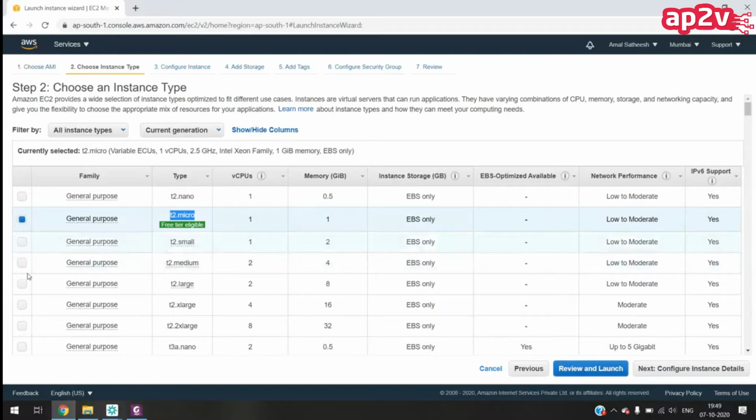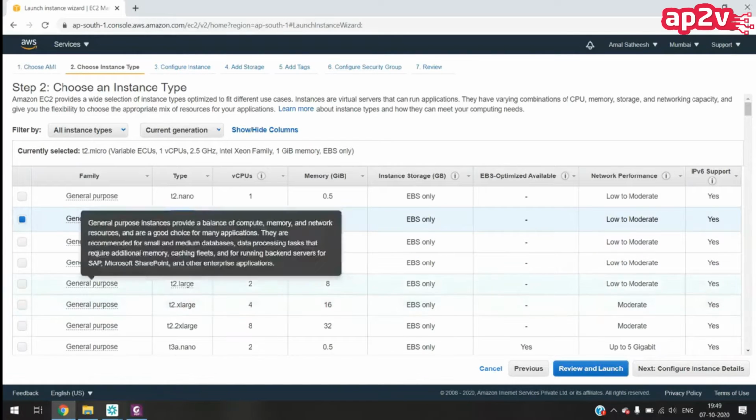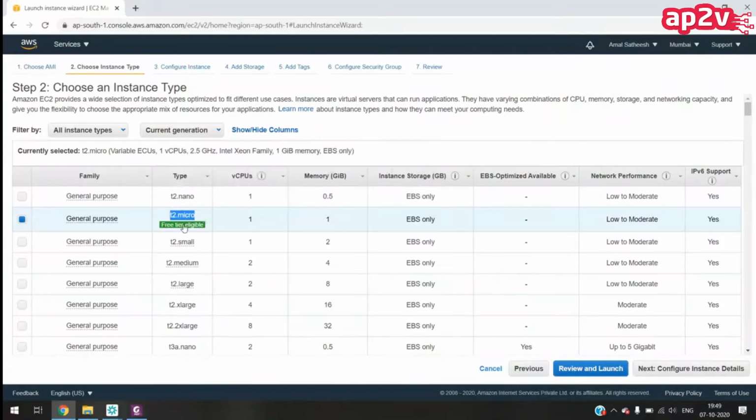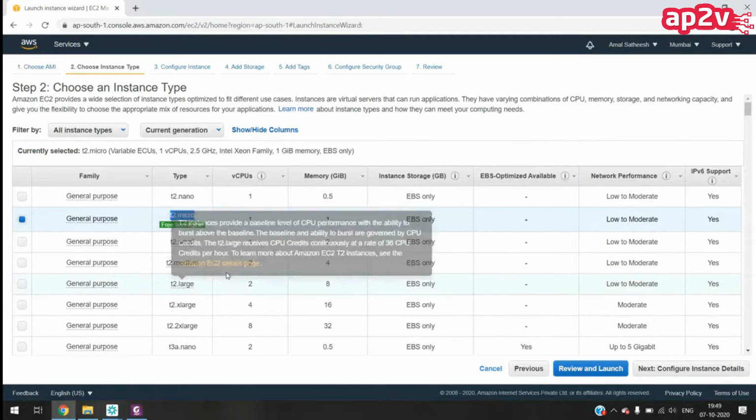If you're selecting any other, then that will be the paid one. Amazon will start charging you for those instances. So here also you have to choose T2 micro, which is free tier eligible. A T2 micro has 1 CPU and 1 GB RAM. Don't select any other one. Amazon will start charging.